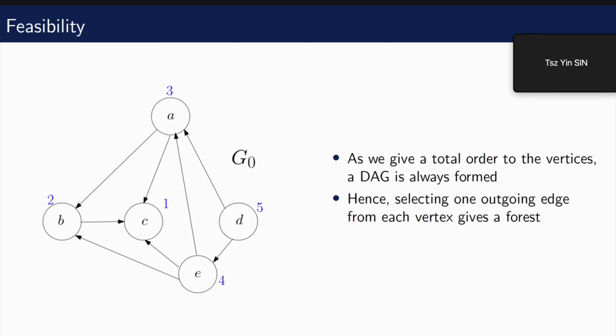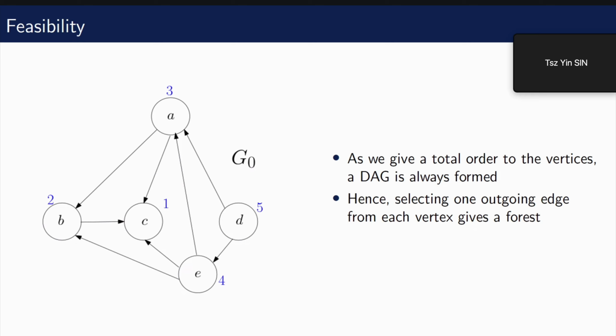We can observe that after giving a total order to the vertices and orienting the edges from high to low numbered vertex, or the other way, from low to high numbered vertex, a directed acyclic graph is always given. If there is no cycle in the original graph, then of course the directed graph does not have any cycle. But if there is, you can easily prove by contradiction that we cannot have an order that gives a directed cycle. Otherwise, you would have a vertex number being strictly greater than itself. So we get a DAG. And by selecting at most one outgoing edge from each vertex of a DAG, we are guaranteed to pick a forest, even after removing the orientation.